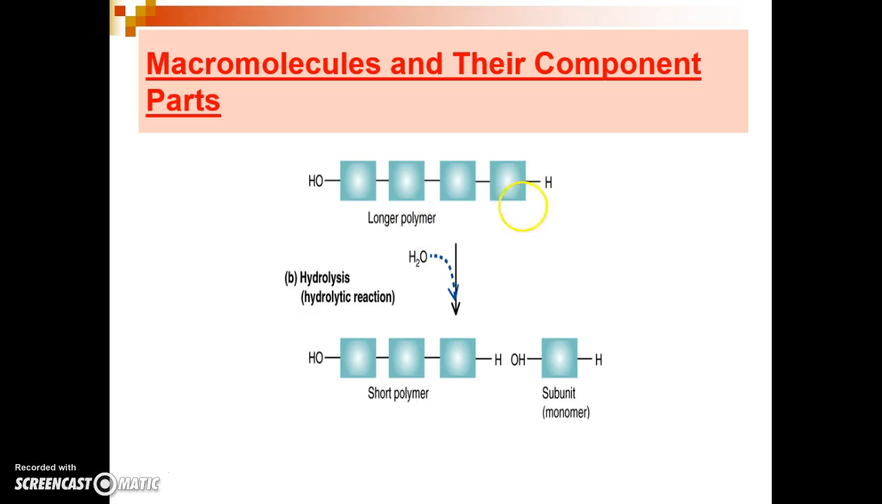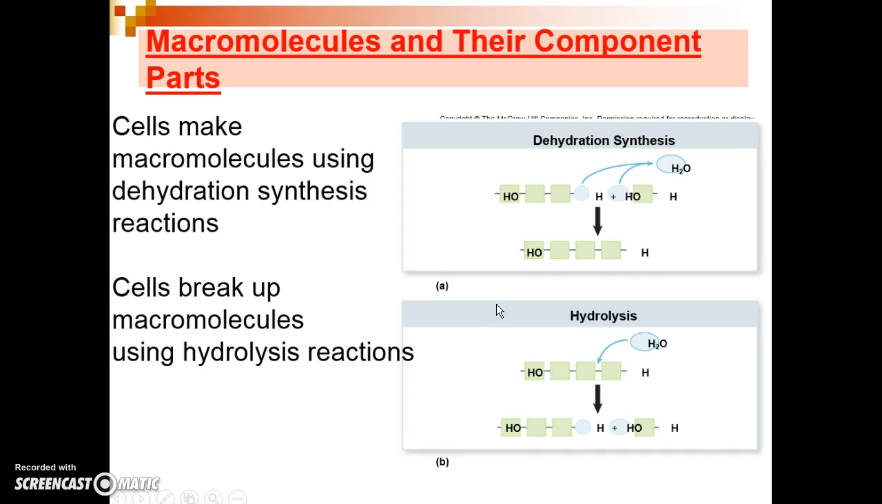Here's a depiction of a hydrolysis reaction. Here's a large polymer made of 4 monomers. A hydrolysis reaction uses water to break the bonds between the polymer and one of its subunits. Cells make macromolecules using dehydration synthesis. Cells break up molecules using hydrolysis reactions.